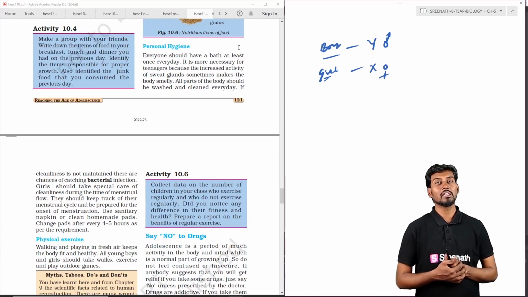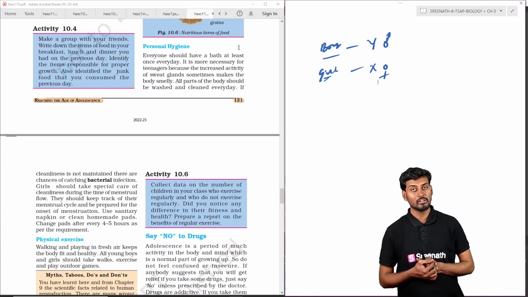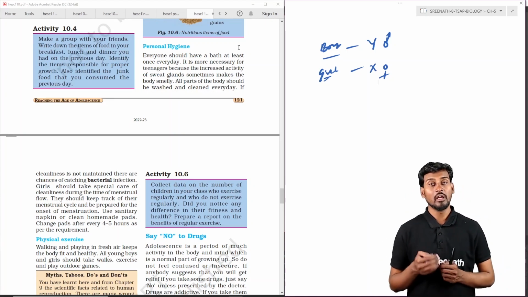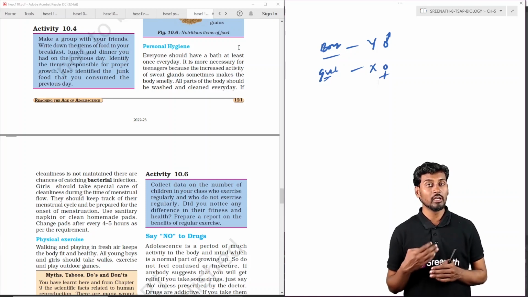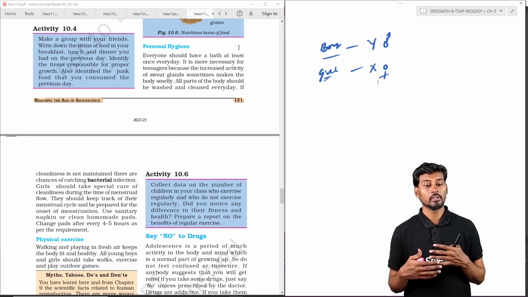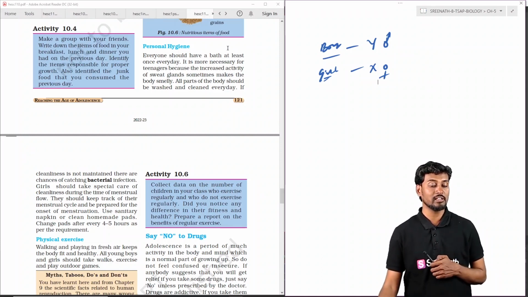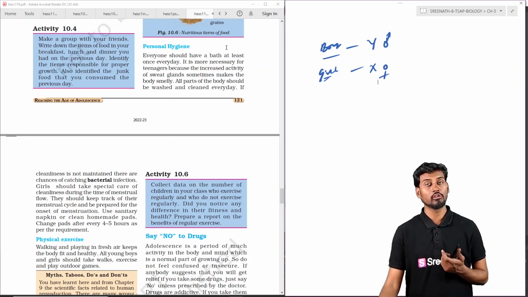Coming to other activities, there is personal hygiene: maintaining your clothes properly, and also maintenance of your body, such as taking a bath and taking proper care of your private parts.